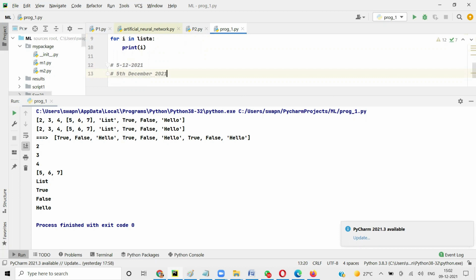Here you see the year is not changing, but for the date we are adding either th or, for first, st,